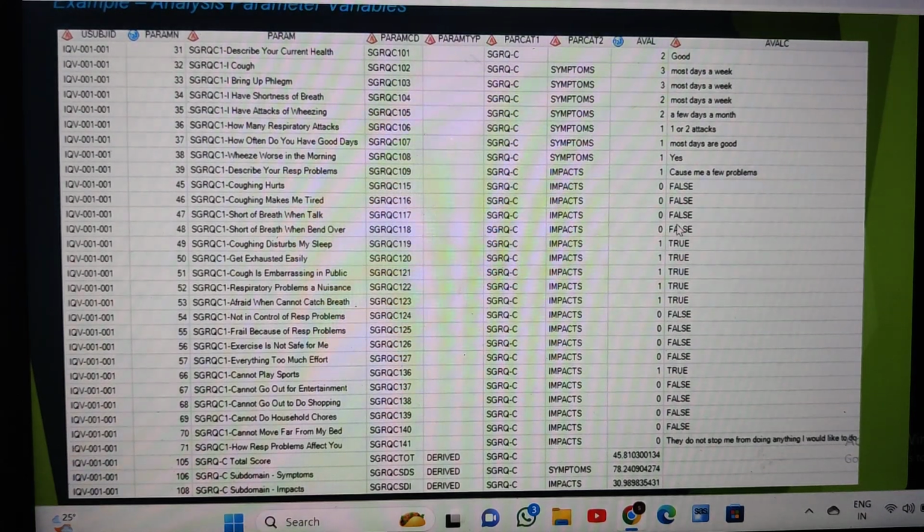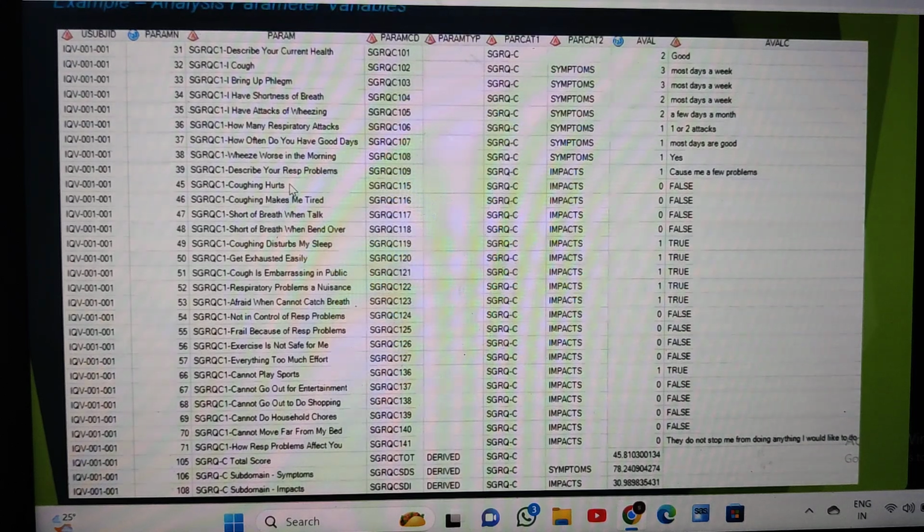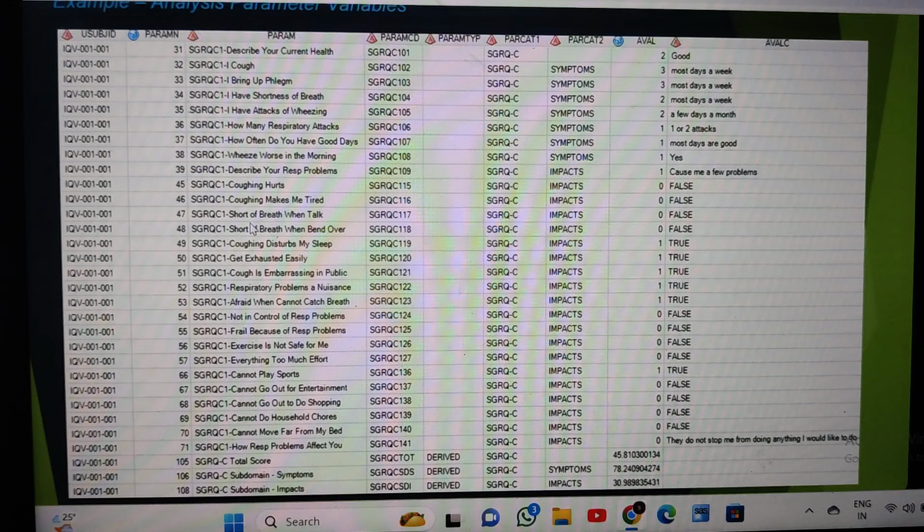Some questions are false and true, 0, 1 as the response. If you can see, coughing hurts, yes or no, this is false and true. For example, shortness of breath when talking, yes or no, false and true. Gets exhausted easily, true or false. These are some of the responses. So the parameters look like this.